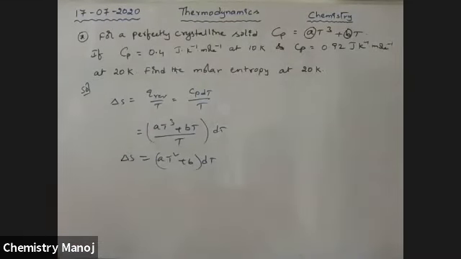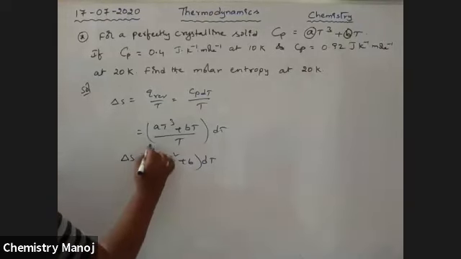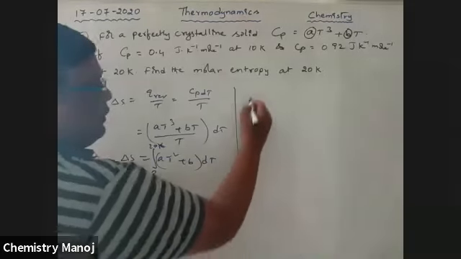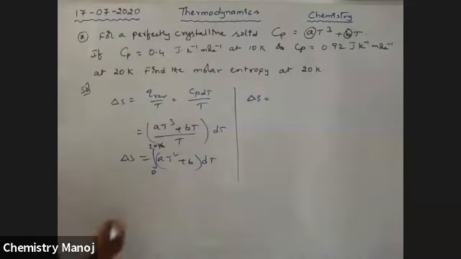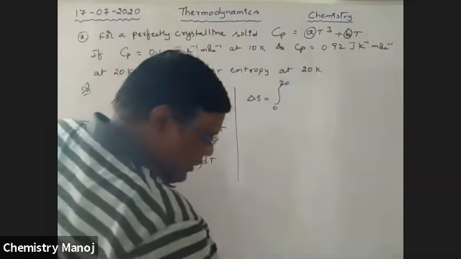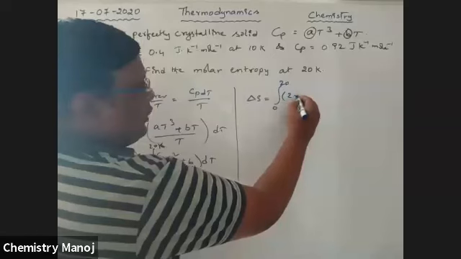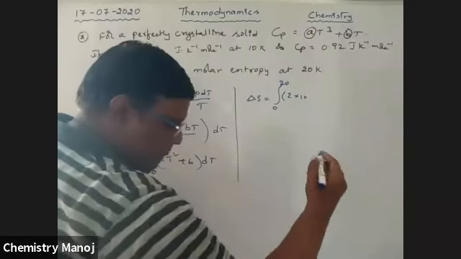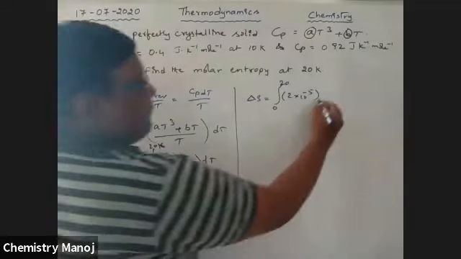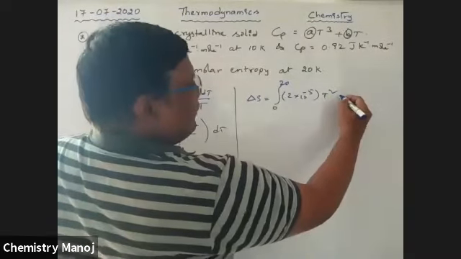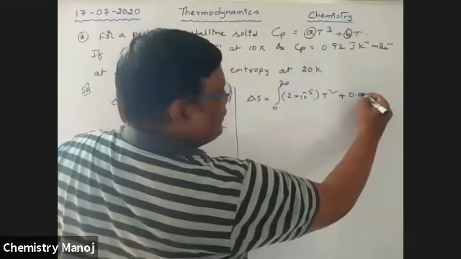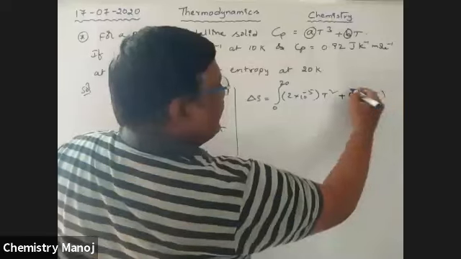We want to calculate from 0 to 20 Kelvin. Therefore, delta S is equal to the integral from 0 to 20 of: how much is the A value? 2 into 10 power minus 5 into T squared, plus the B value, 0.038 into T.